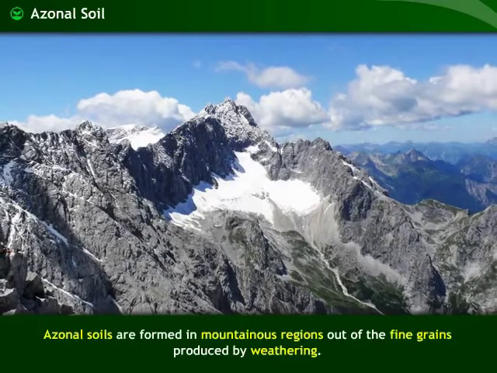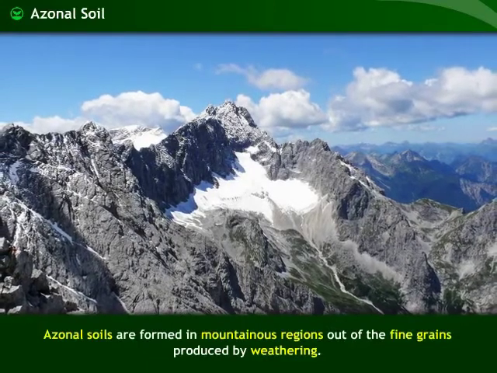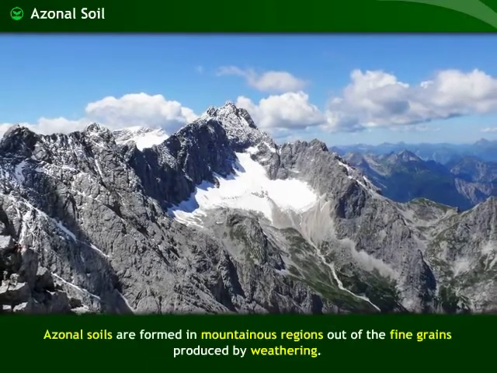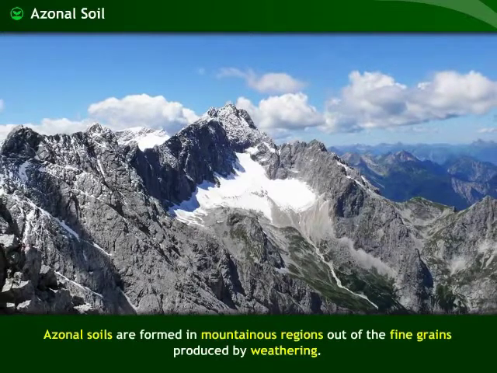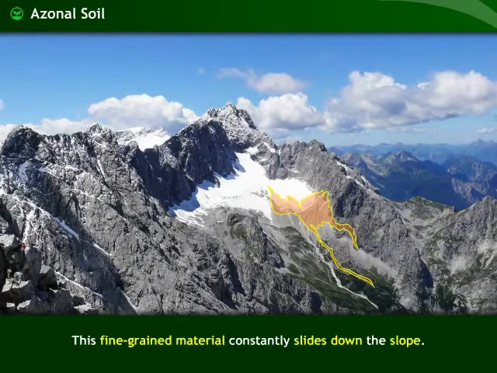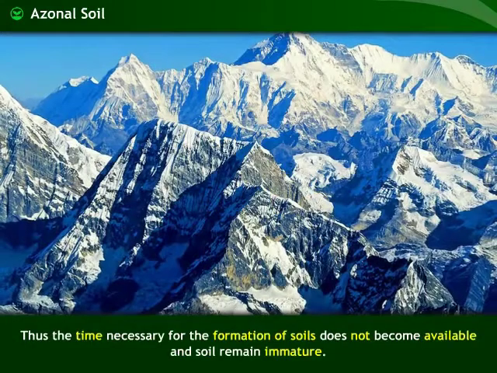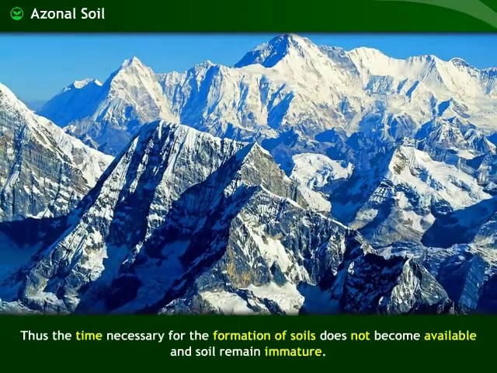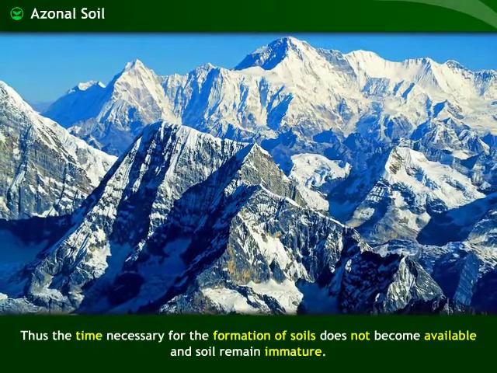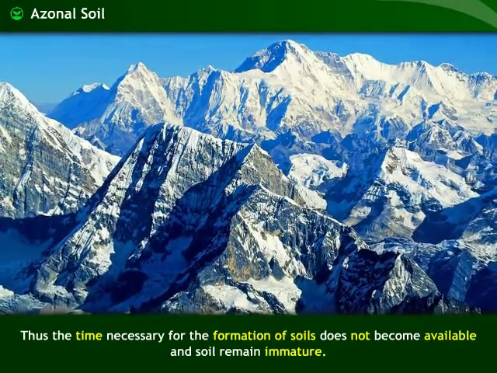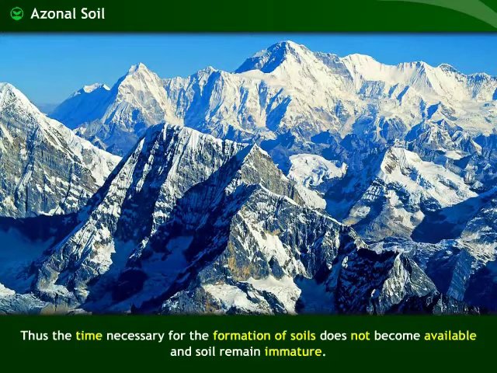Azonal soils are formed in mountainous regions out of the fine grains produced by weathering. This fine-grained material constantly slides down the slope. Thus, the time necessary for the formation of soils does not become available, and soils remain immature. For example, the Himalaya mountains.